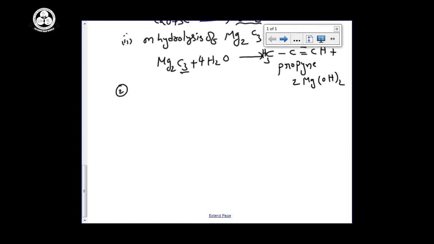Then the second method of preparation for alkynes, dehydrohalogenation.